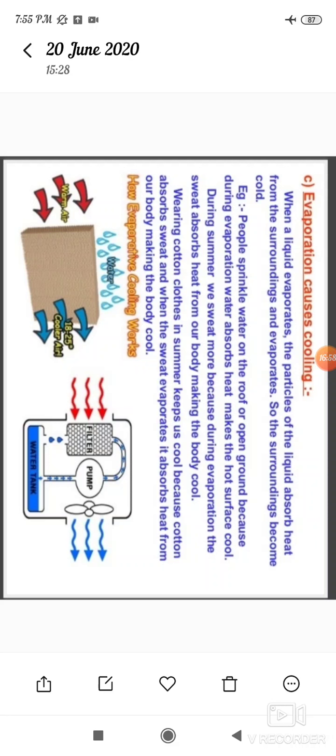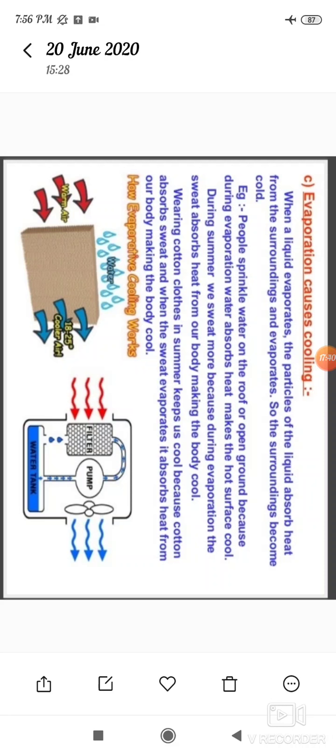Similarly, during summer we sweat more because during evaporation the sweat absorbs heat from our body, making the body cool.